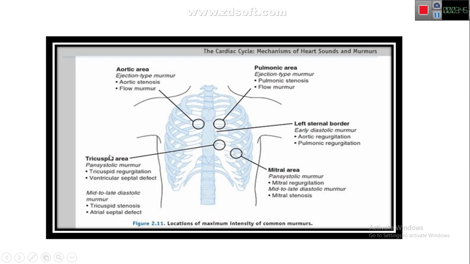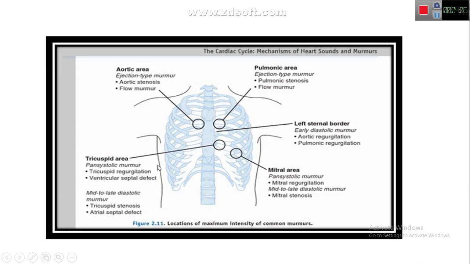This is again the tricuspid area, left lower sternal border, and if we hear the murmur during the systole, it is due to tricuspid regurgitation, that is because of backflow of the blood during the systole of the heart.